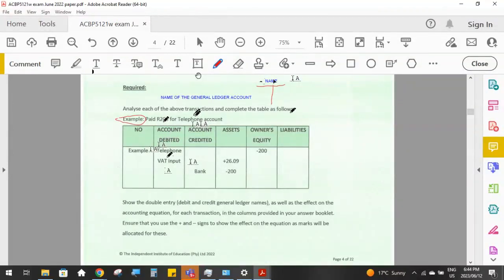We are paying 200 Rand, which means the 200 Rand is coming out of our bank account. Bank is an asset, so that is going to be credited because assets decrease on the credit side. So remember here also,